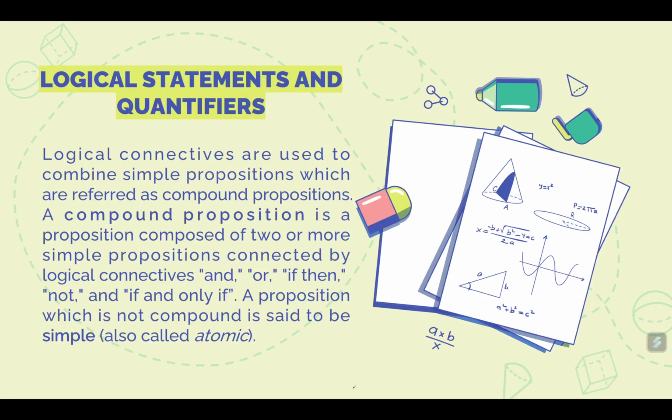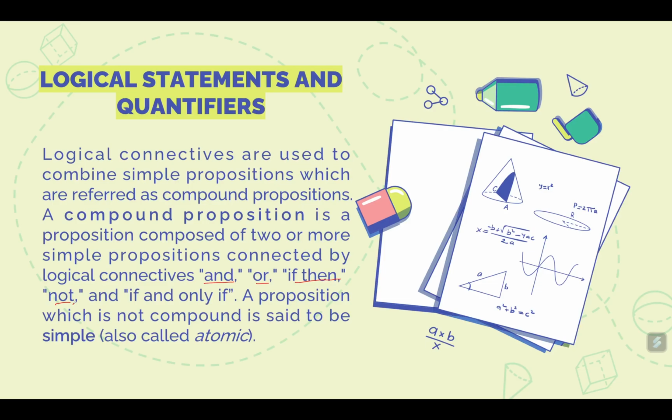Next, logical connectives are used to combine simple propositions, which are referred to as compound propositions. A compound proposition is a proposition composed of two or more simple propositions connected by logical connectives: and, or, if then, not, and if and only if. A proposition which is not compound is said to be simple, also called atomic. Okay? So if it's not clear yet, it's fine. It will become clearer as we go on.